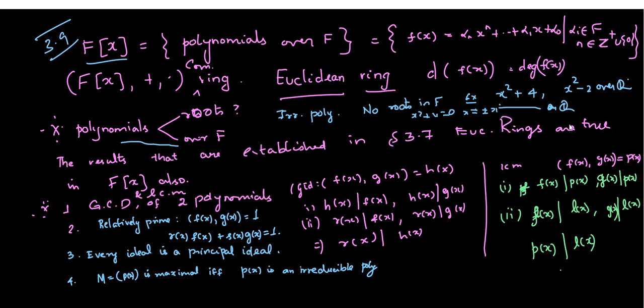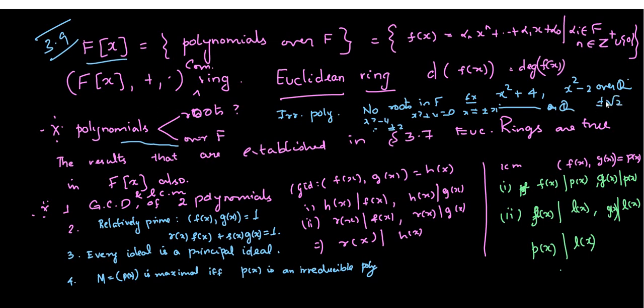You do not have i in Q. So you do not have roots of this polynomial in Q. If you have, instead, x square minus 4, then its roots are plus or minus 2, which are available in Q. So x square minus 4 is reducible over Q, whereas x square plus 4 is irreducible over Q. In the same way, if you consider x square minus 2, its roots are plus or minus root 2.